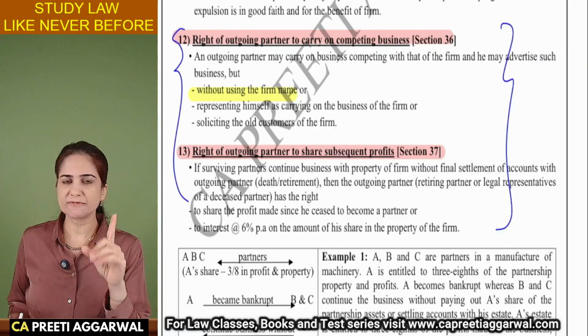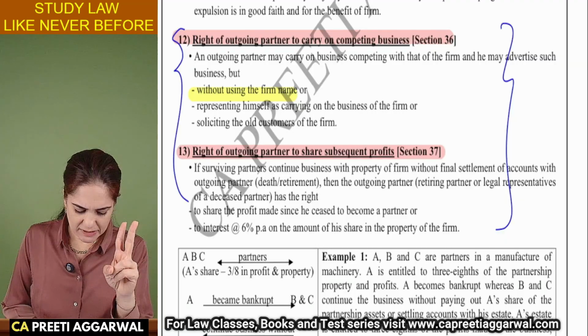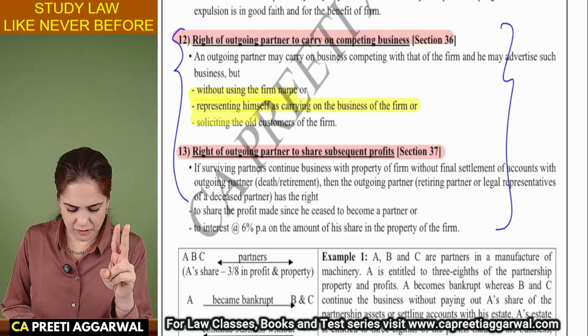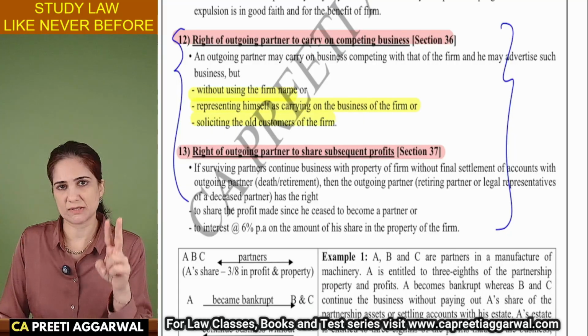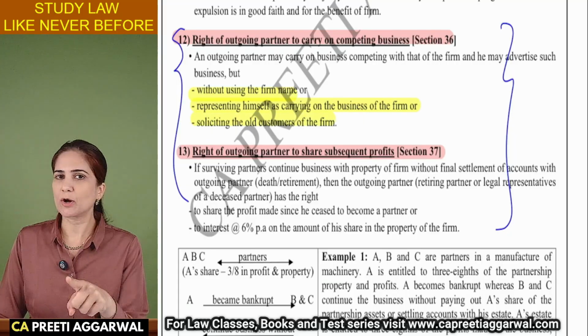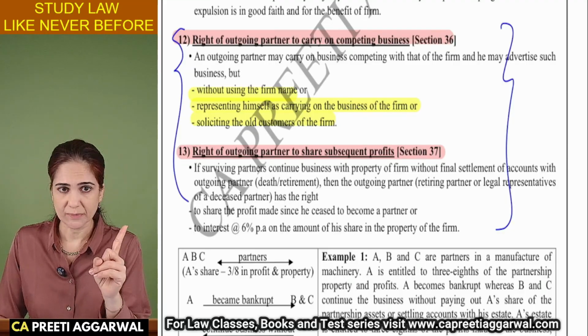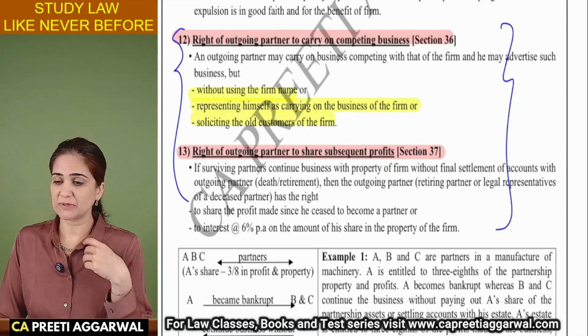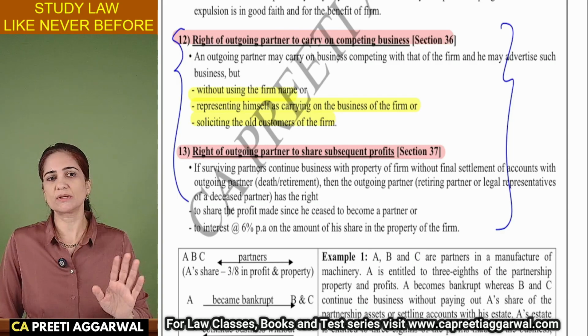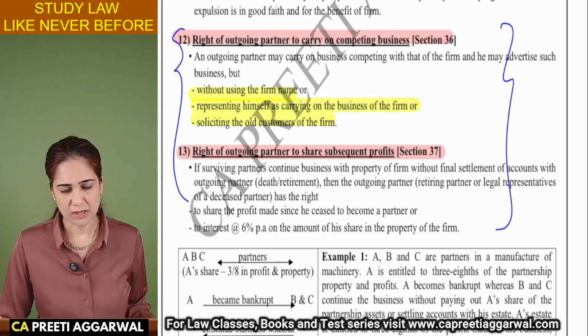You will not use the firm's name, you will not represent yourself to be carrying on the business of the firm, and you will not solicit, you will not attract our customers. If you make these 3 promises, then we will allow you to do a competing business.